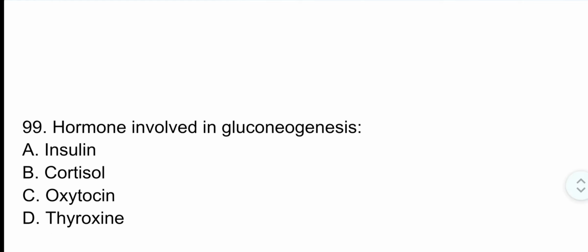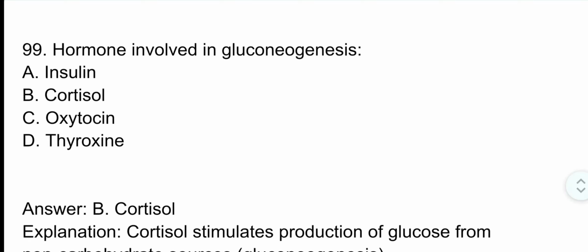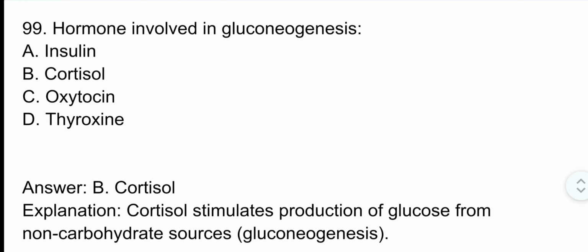Question number 99. Hormone involved in gluconeogenesis. Correct option is option B. Cortisol. Cortisol stimulates production of glucose from non-carbohydrate sources, that is gluconeogenesis.